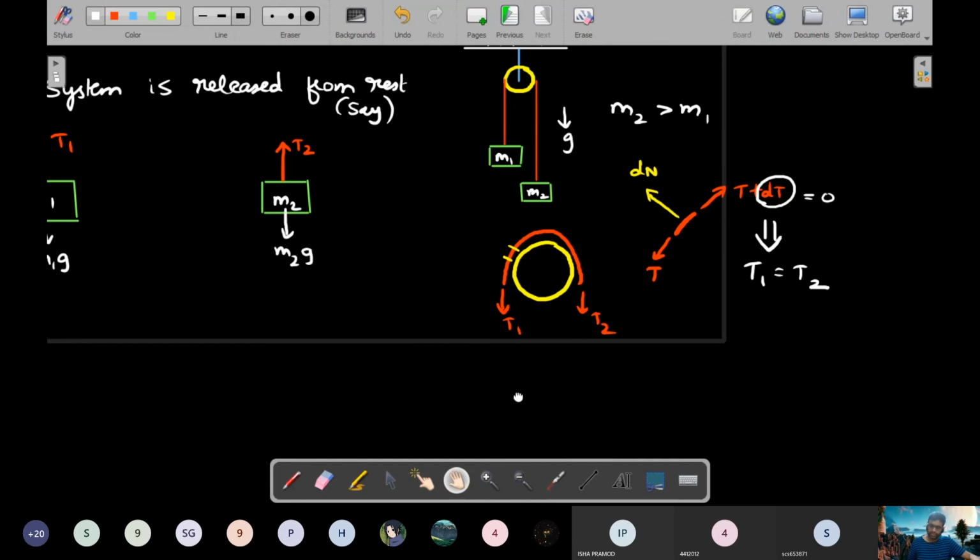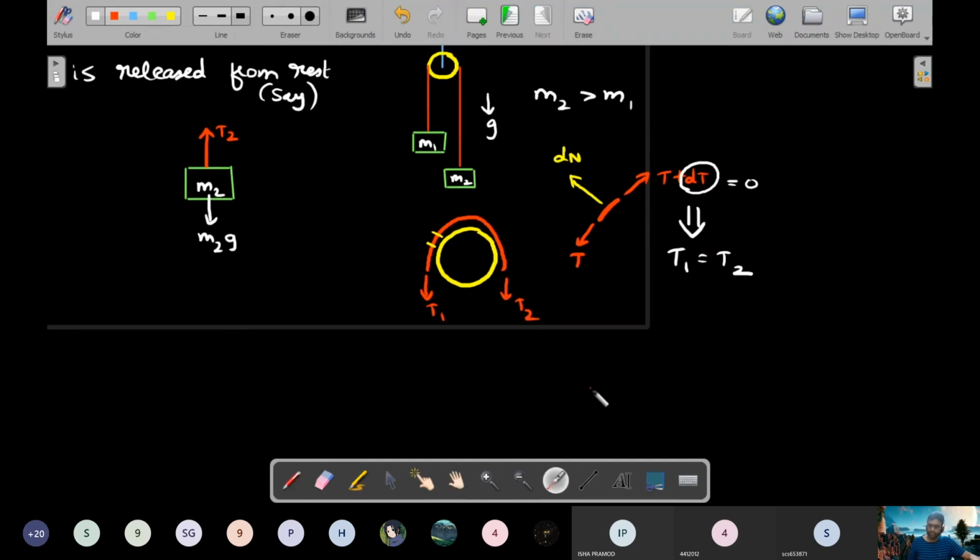Not only that, you should realize that the vector sum of this T and T will not be anti-parallel and cancel with each other. These two would have a small arc like this, and if I take it at the center, this is, let's say, d theta.